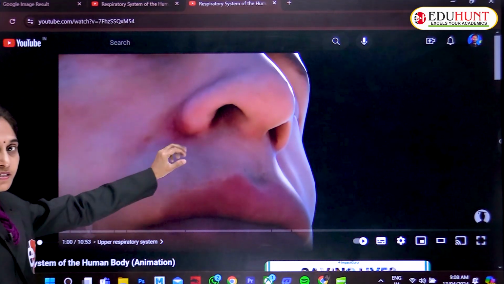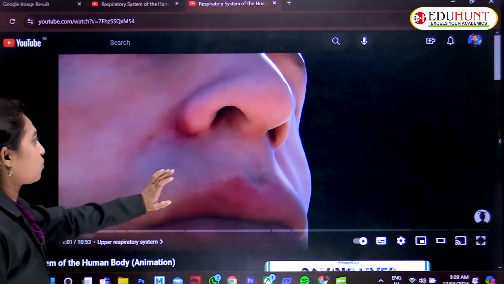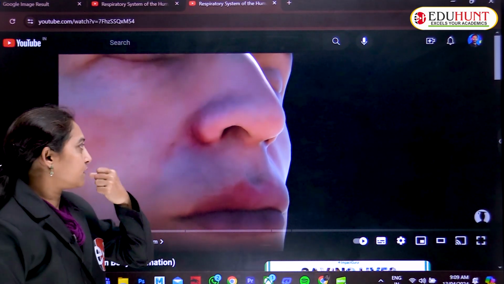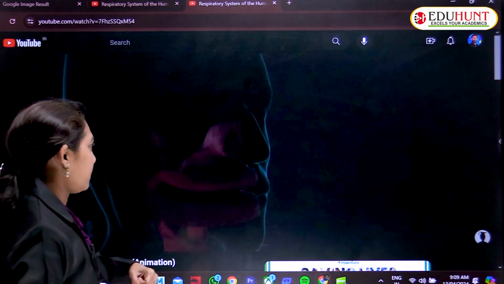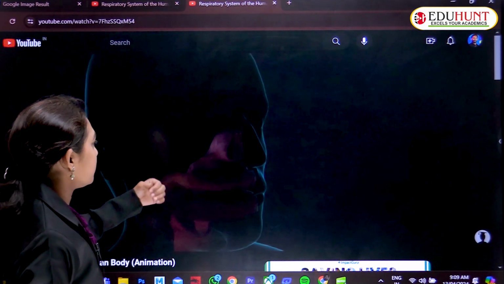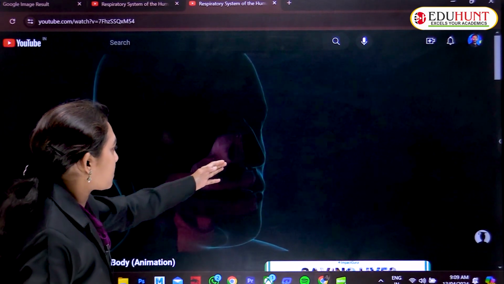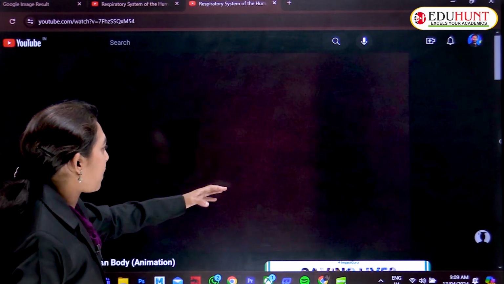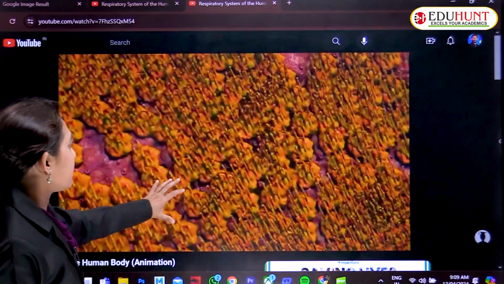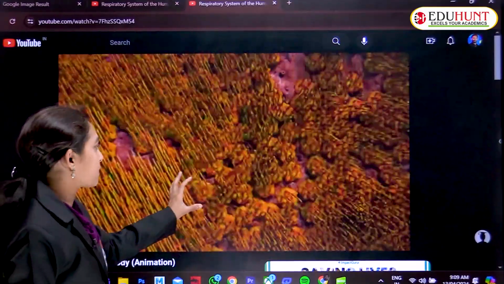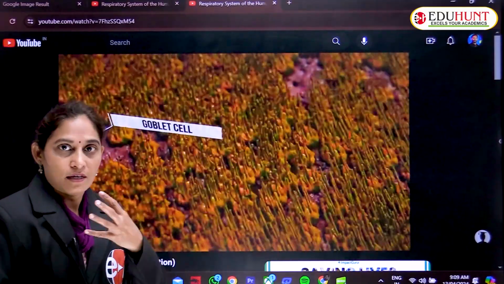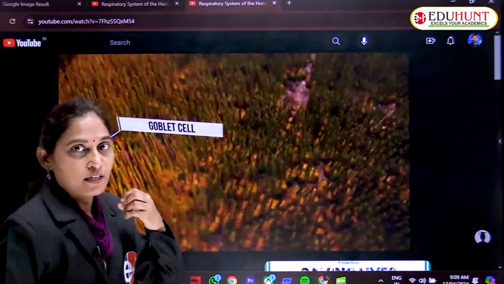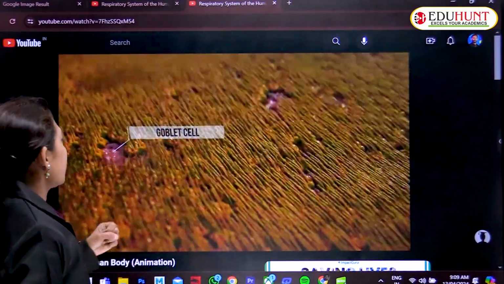These are the nasal openings through which we breathe; the air enters through the nasal openings. This is the nose, and the air passes through the nose. These are the ciliary cells, and the hair captures the larger dust particles.